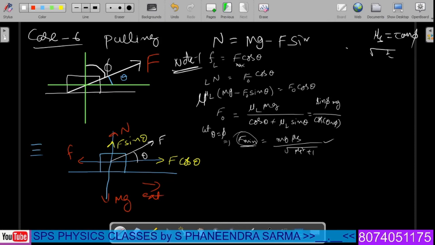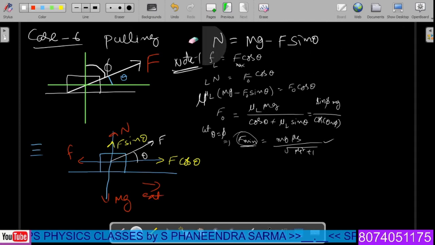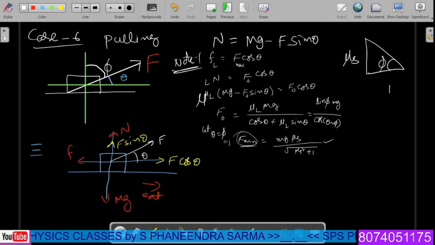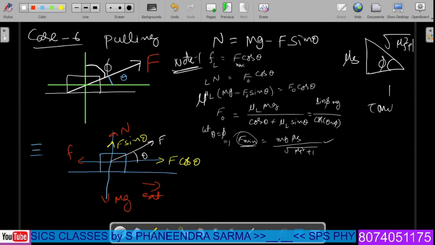Here we have sin theta and the same logic we are following here. That is something like a triangle like this. We have phi, here mu s, here 1, here root of mu s square plus 1, because tan phi is equal to mu s or mu L we have. Basing on that, we just decided here. This is a formula.